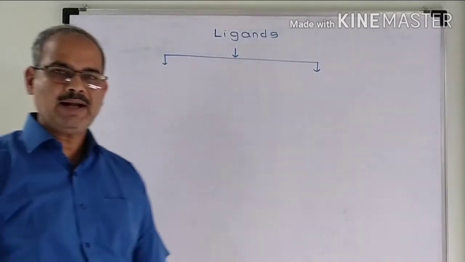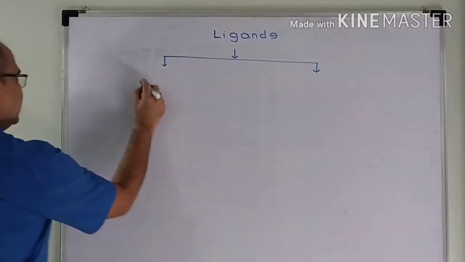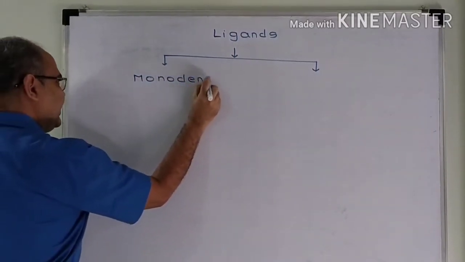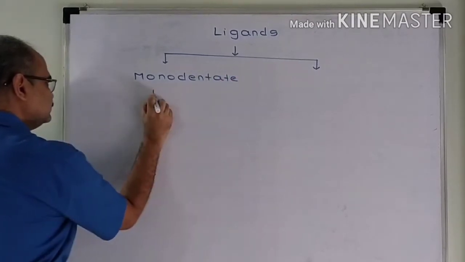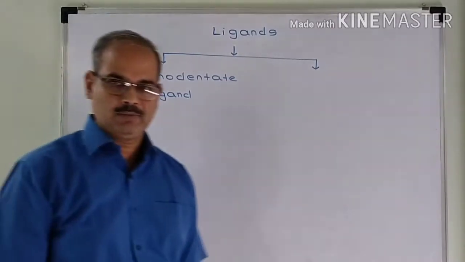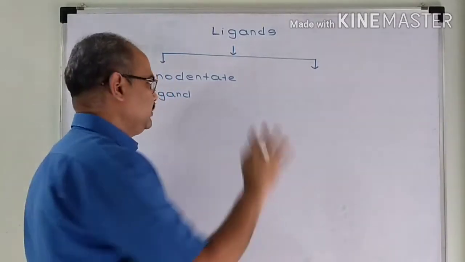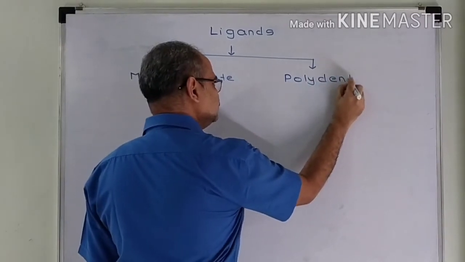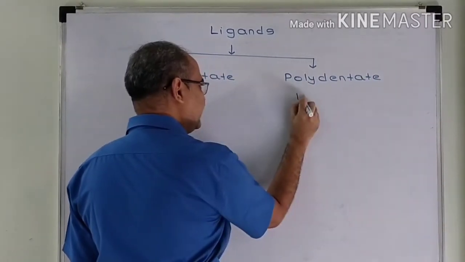If ligand has only one donor atom, then that ligand is known as monodentate ligand. But if ligand has more than one donor atom in it, then it is called as polydentate ligand.